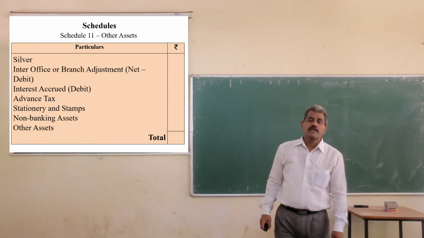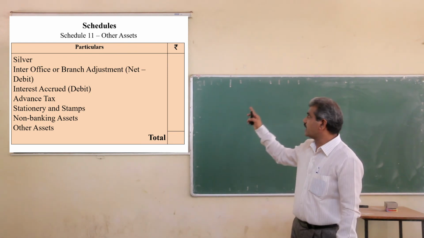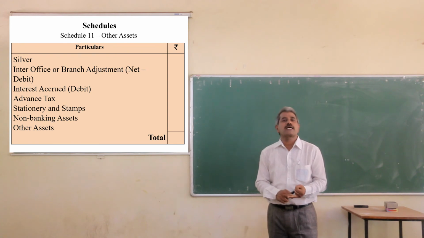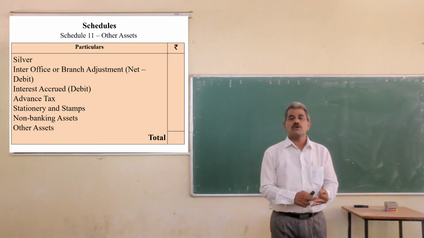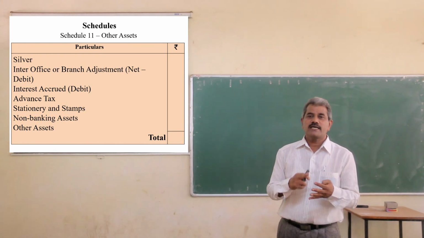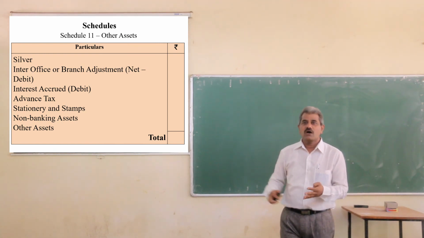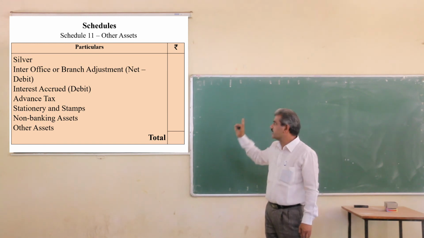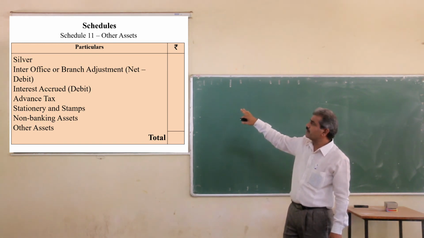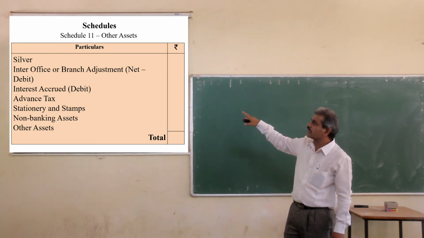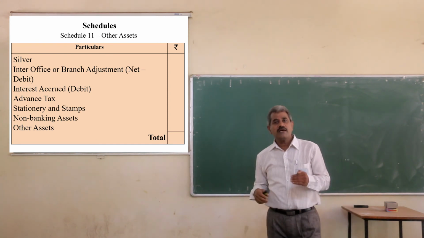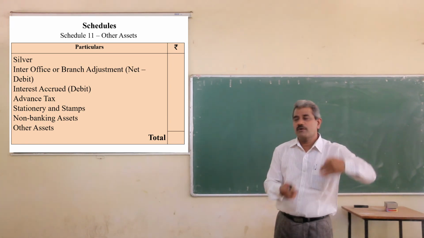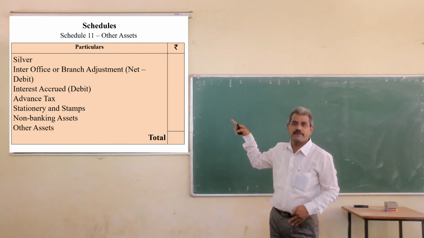Next is schedule number 11, that is other assets. Except the cash in hand, balance with other banks, money at call and short notice, investments, advances, and fixed assets, all remaining assets are listed here. It may be inter-office or branch adjustment account, that is debit. When the receivables from other banks are more than the payable amount, it is a net debit balance, and that is